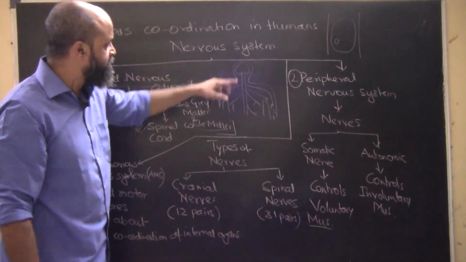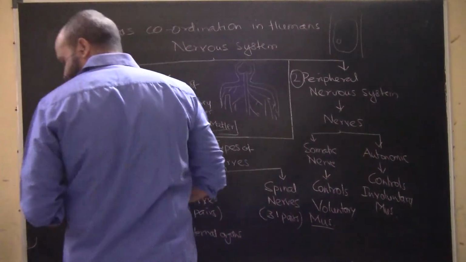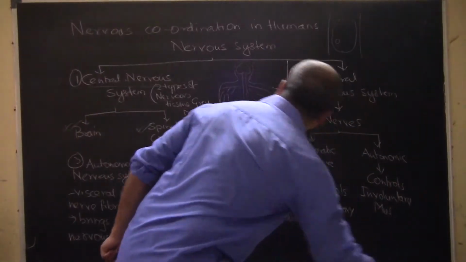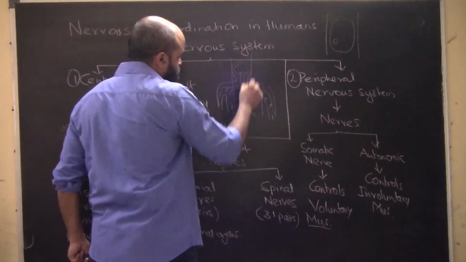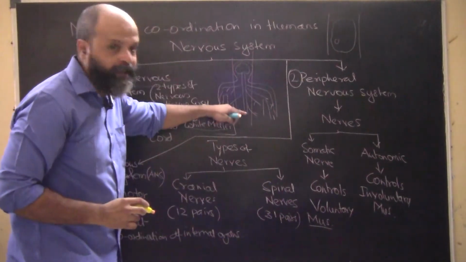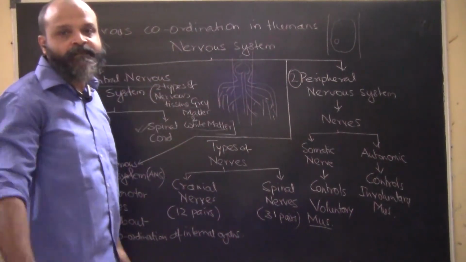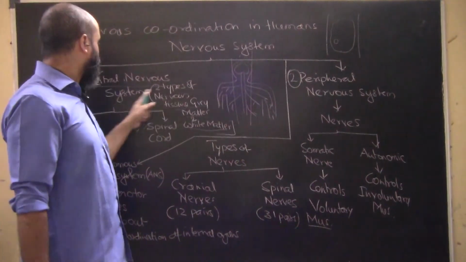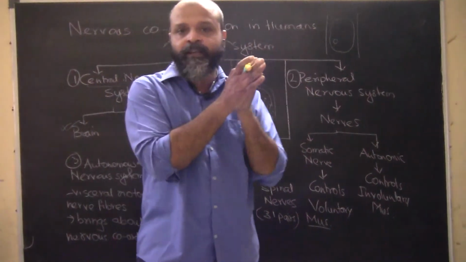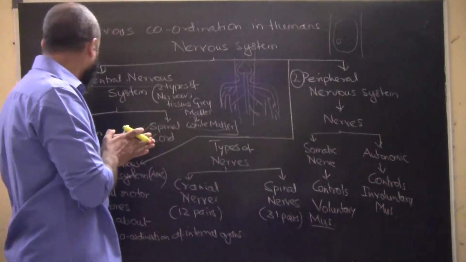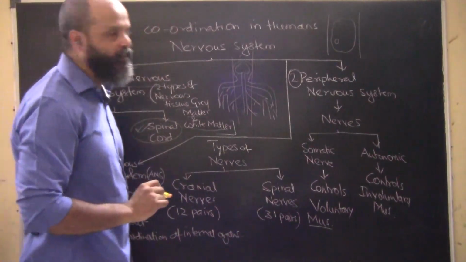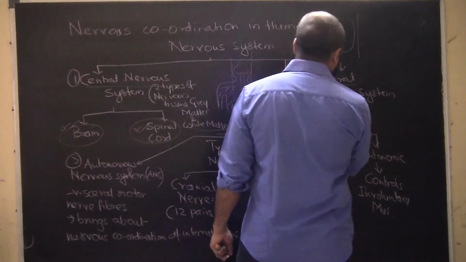If you look into this part, let's be very precise with a colored chalk, this part is the center of the body. Brain and spinal cord: this becomes the central nervous system. The central nervous system is at the center of the body, the brain and the spinal cord. Then we have the peripheral nervous system.